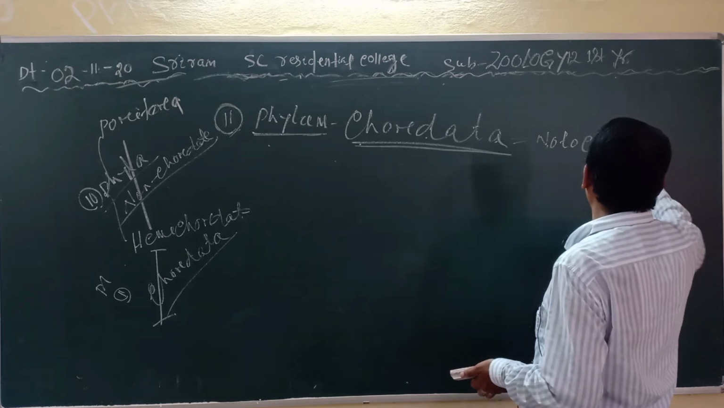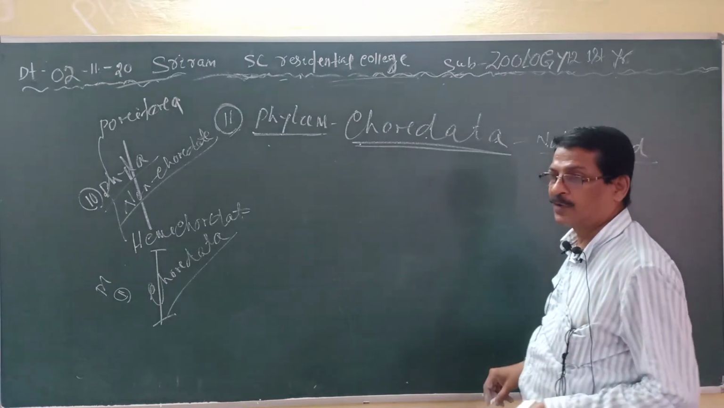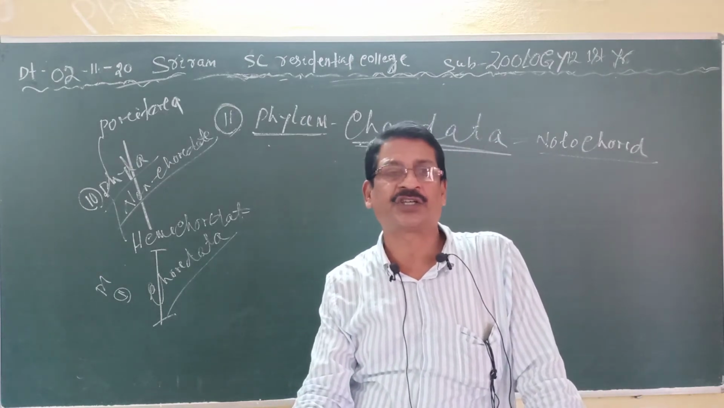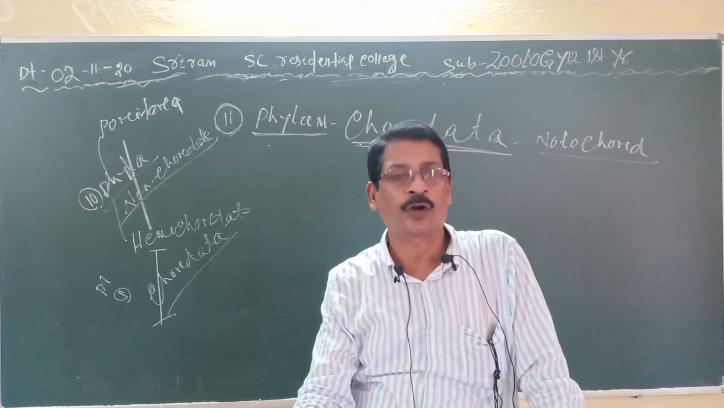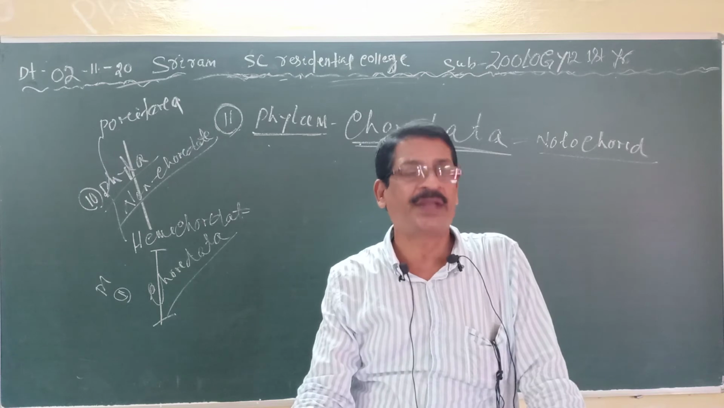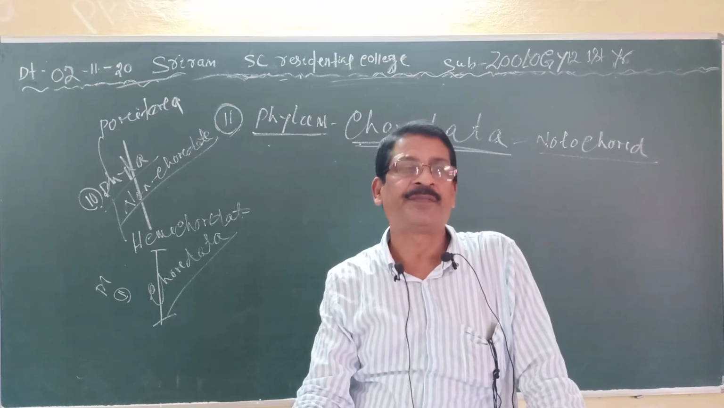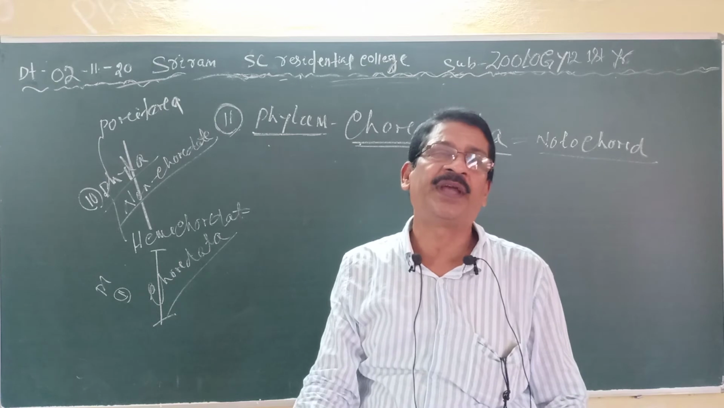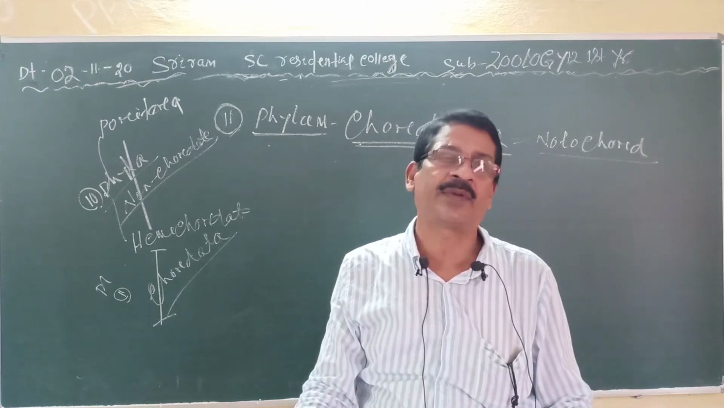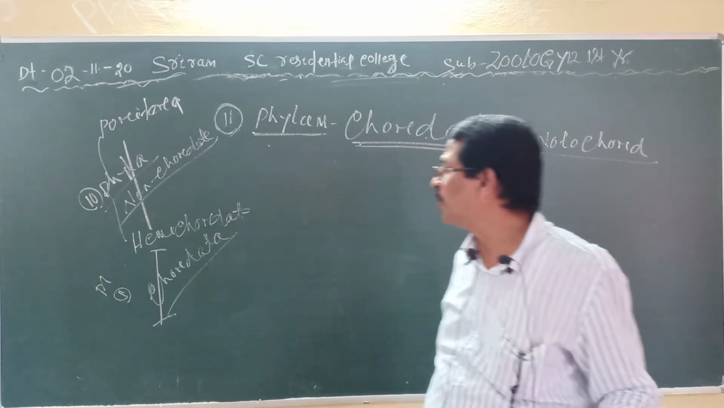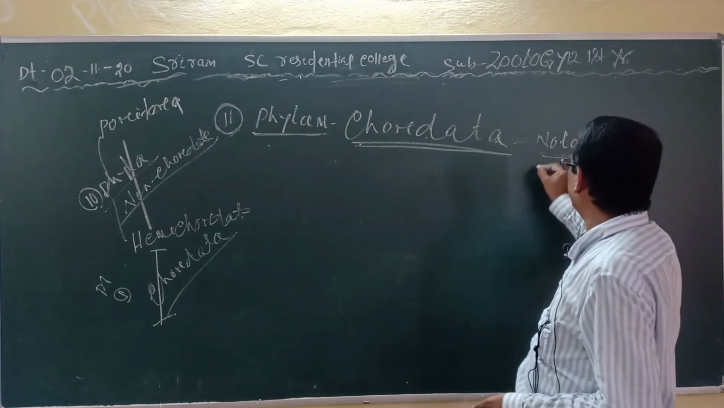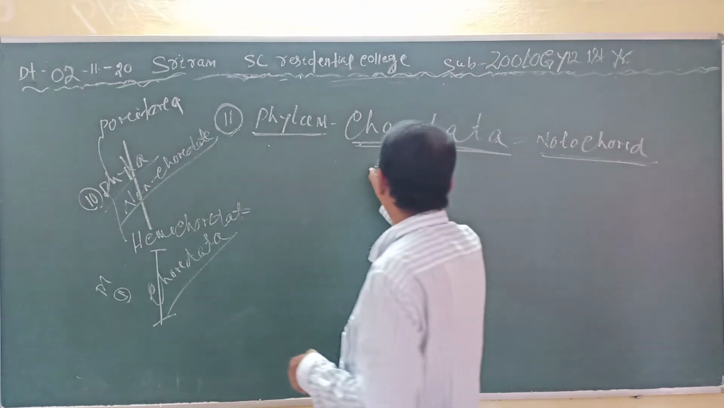I have told you what the notochord is at the beginning of the class. The notochord is the elementary structure of the vertebral column. Notochord is a rod-like structure which appears at the embryonic stage, a rigid structure which behaves as an endoskeleton, or in the future develops into the vertebral column. Clear?